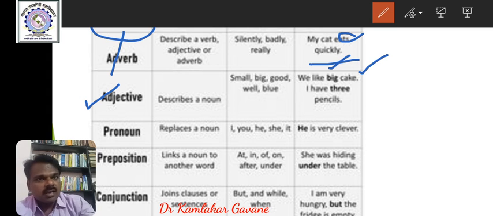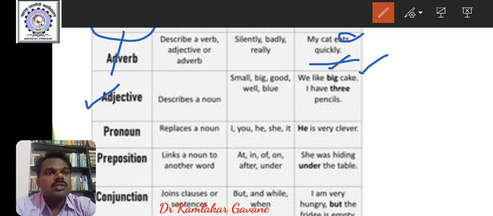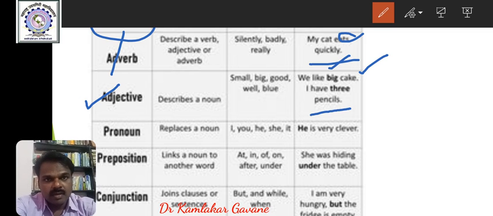That is not needed here. You just remember, adjective modifies noun. I have 3 pencils. 3 is a number adjective, and which noun does it modify? Pencils.